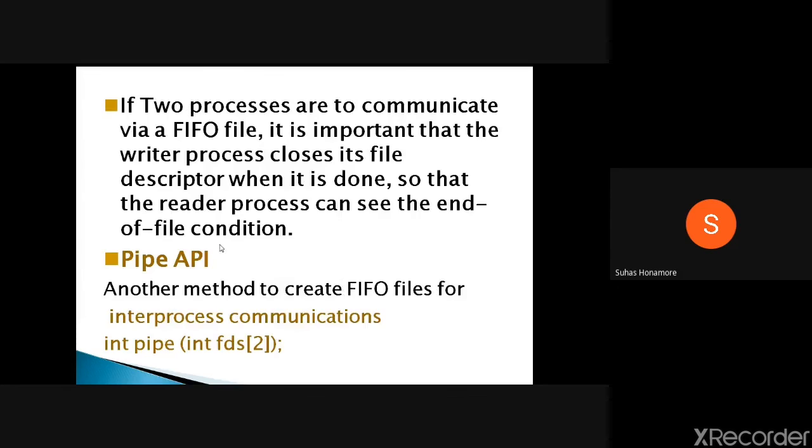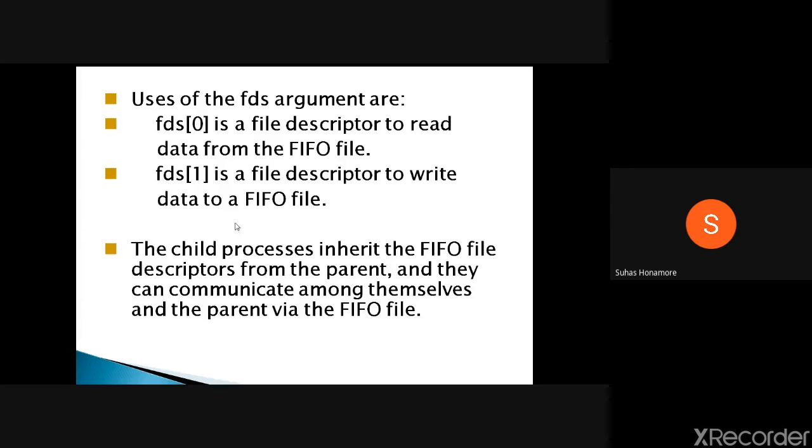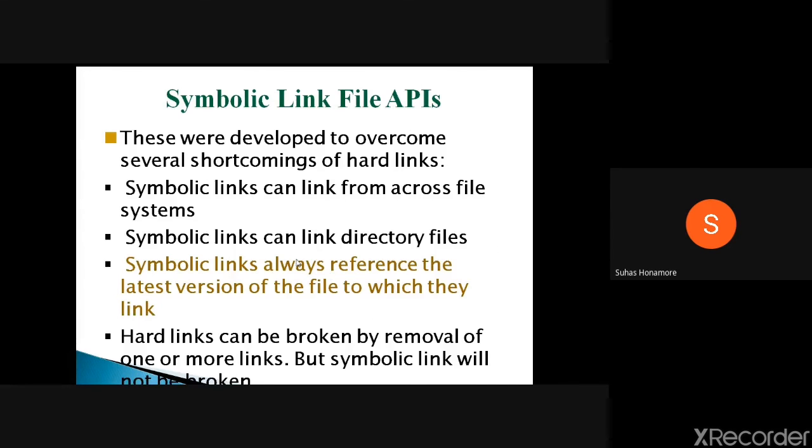We studied that file locks will not be inherited, but file descriptors that we created will be inherited. So for a FIFO, the child inherits it from the parent, and then you can communicate between both processes, parent and child, by using this FIFO.